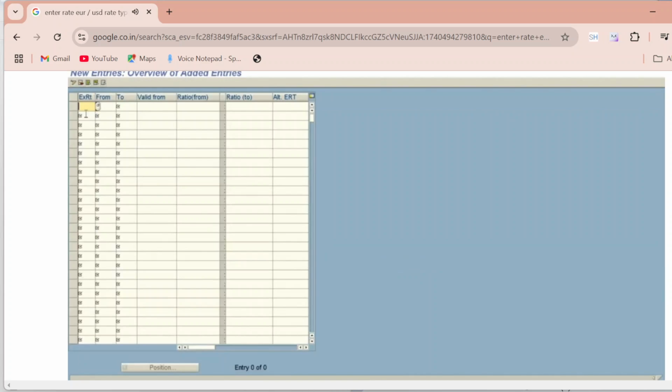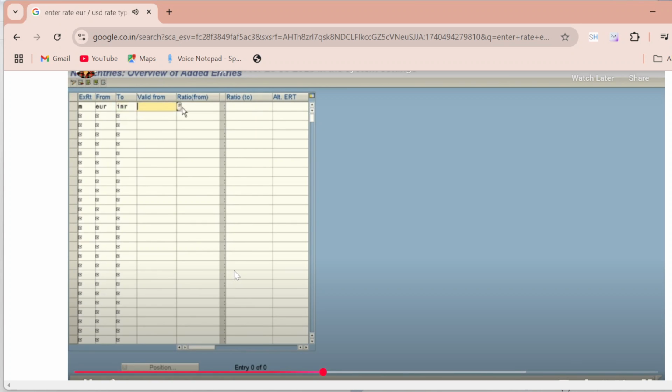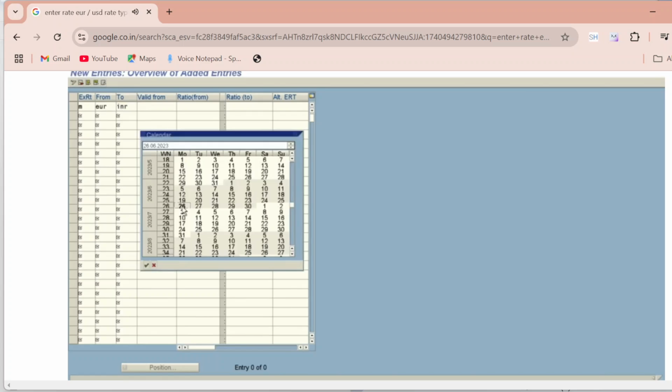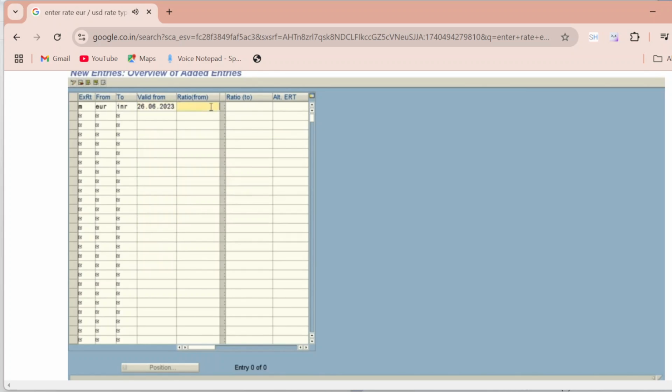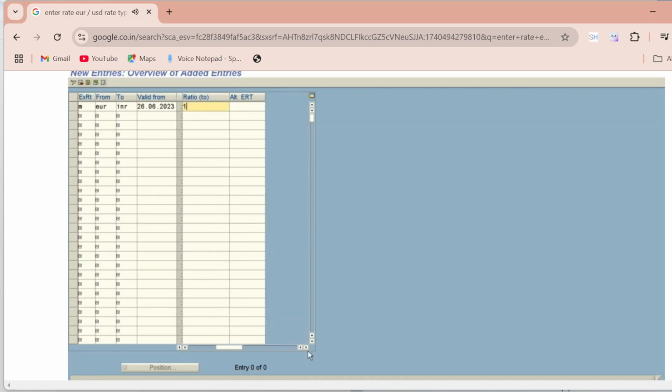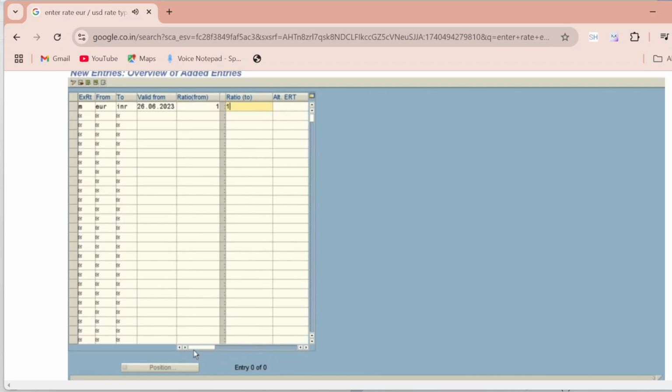So you need to enter M, and from euro to INR, Indian currency, valid from today's date, ratio 1:1 mapping. I'm not giving any value, I'm just putting ratio 1:1 mapping. Okay, now I'm entering. Now I save this first.